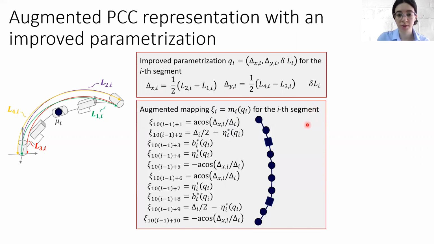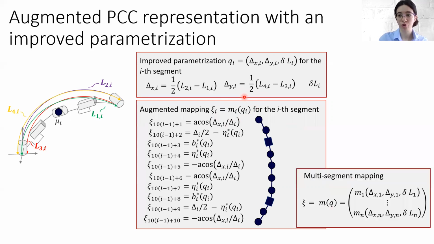Then it is a well-known result that each segment of a soft robot is kinematically and dynamically matching a 10-segment rigid robot. The configuration variables of a rigid robot are xi, and they have no linear dependency on variables of improved parameterization. So we can achieve an even further result that stands for the whole soft robot: since a soft robot is made of a series of constant arcs, we have a mapping that is decentralized and global and therefore stands for the whole soft robot.